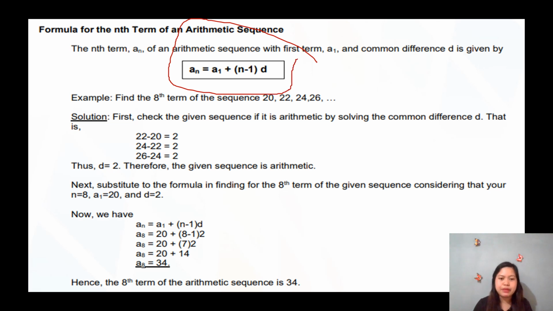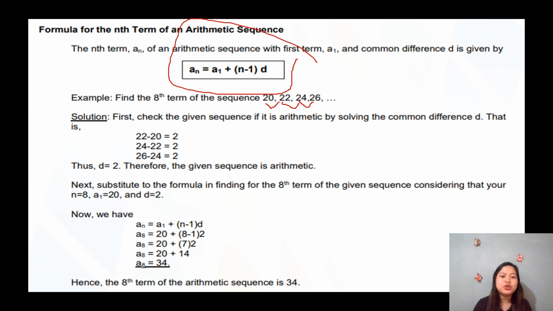If it is arithmetic. So we will have to check kada terms sa ilang common difference, or again, if they have common difference for us to call them an arithmetic sequence. So we will subtract 22 minus 20, that's 2. 24 minus 22, that's 2 again.